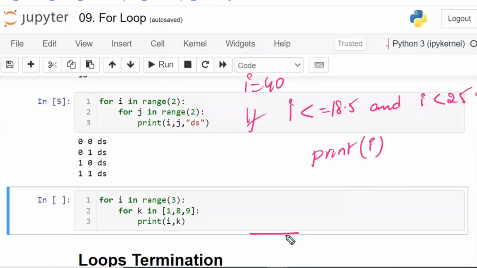This is a fill in the blank question. Option A, error. Option B, 40. Option C, 18.5. Option D, nothing will be printed.